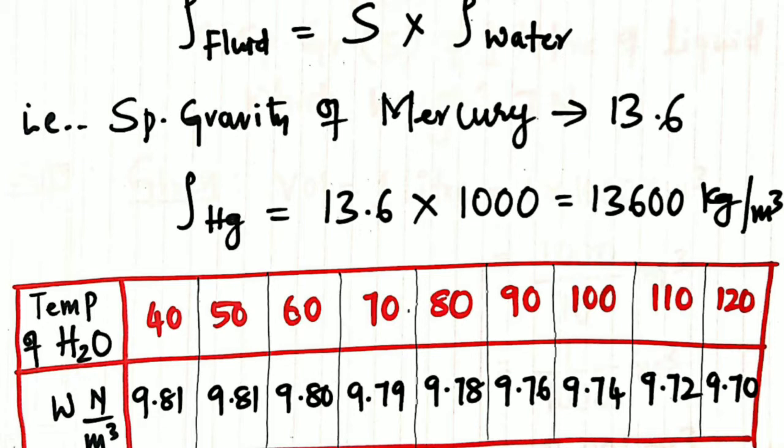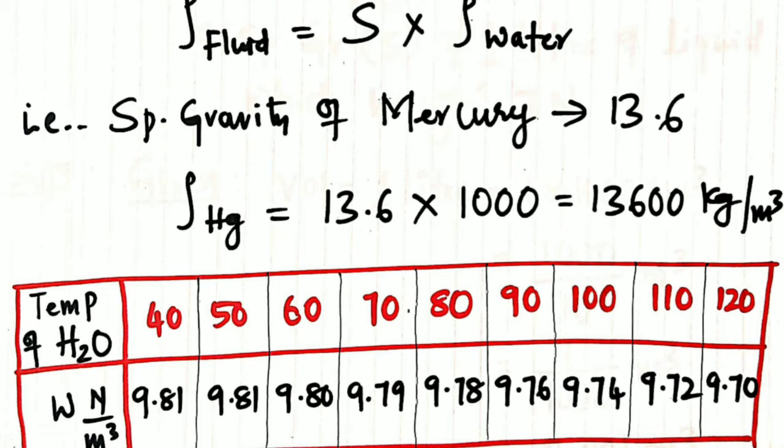For different temperatures of water, the specific weight is almost all close. For 40 degrees Celsius it is 9.81, 50 is 9.81, 60 is 9.80, 70 is 9.71, 80 is 9.78. Like that, for different temperatures these are the recorded values. Almost all are nearer values, so the variation is very small.